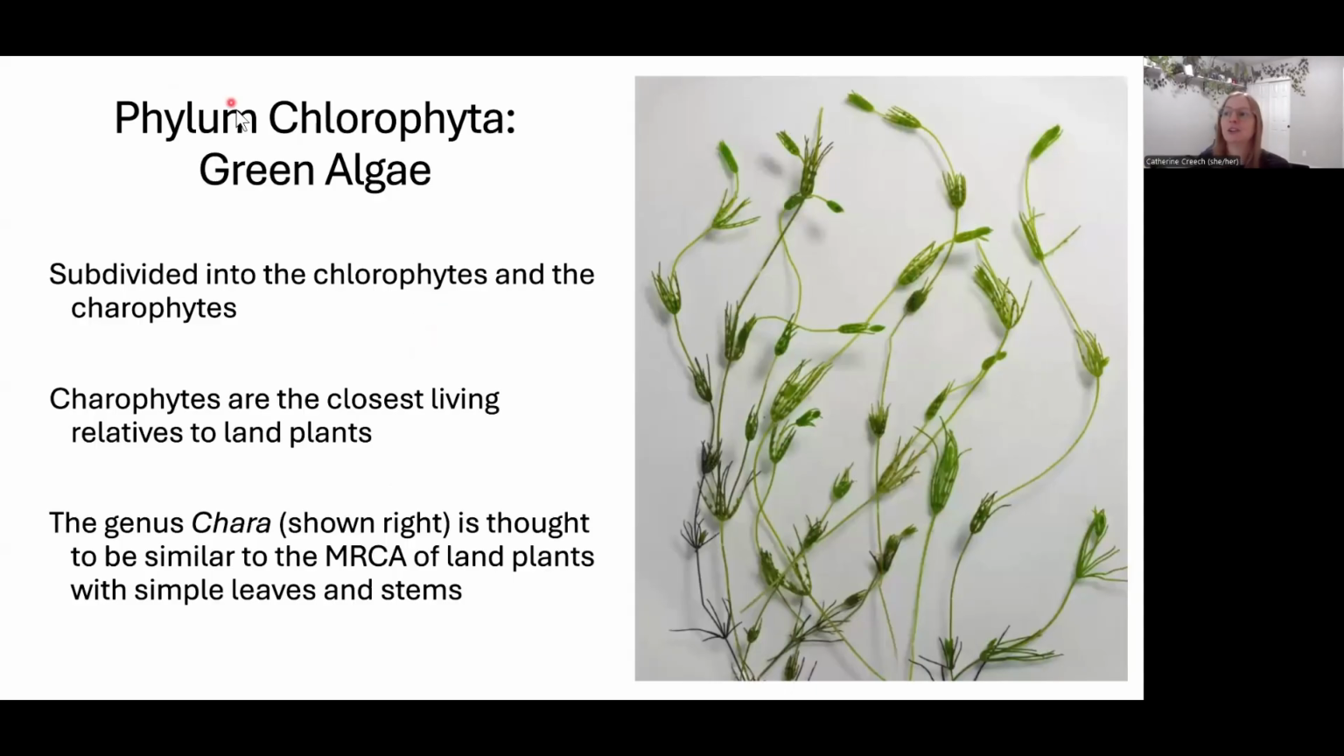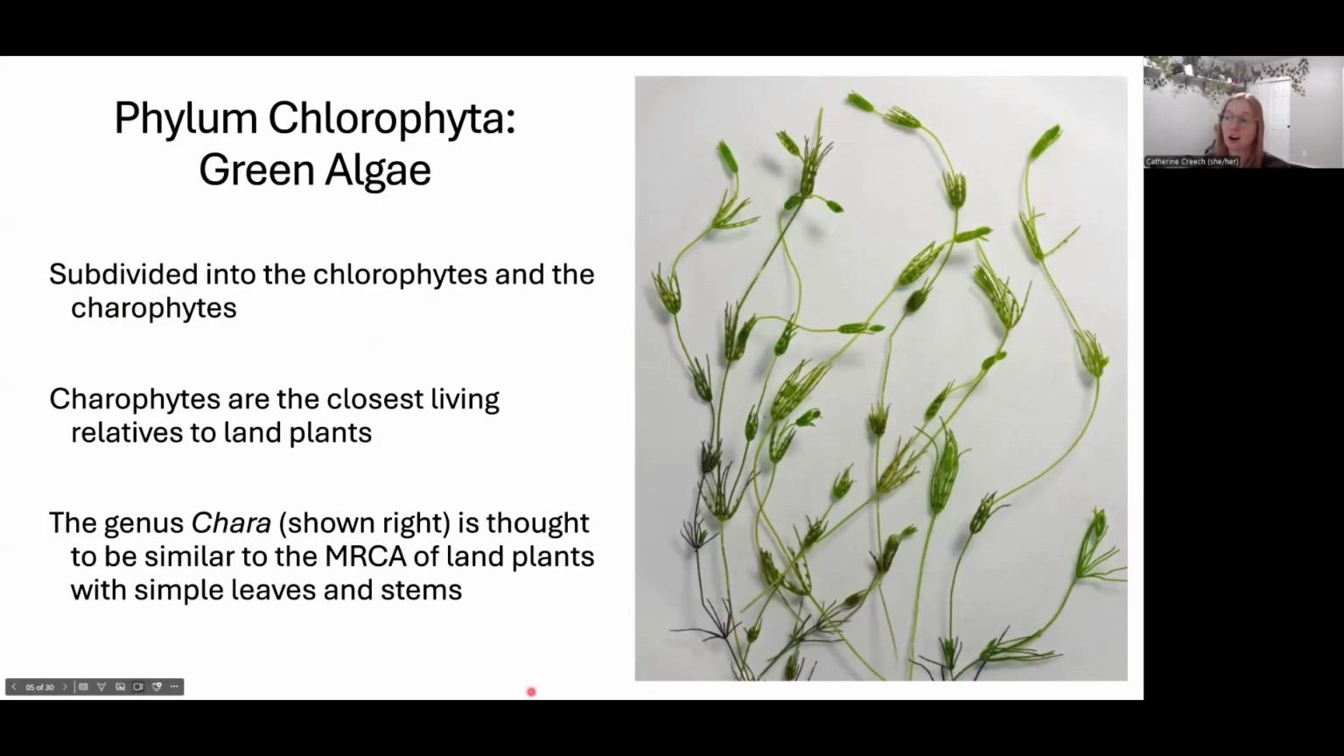We also have the chlorophyta. So rhodophyta, chlorophyta. Chlorophyta are the green algae. They're subdivided into two groups: the chlorophyte group, which is going to be the true green algae, and the charophytes, those are going to be the more ancestral. These are charophytes right here.